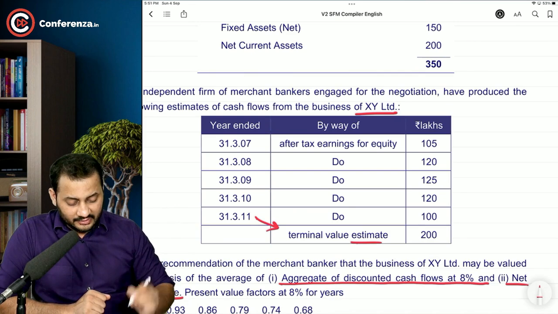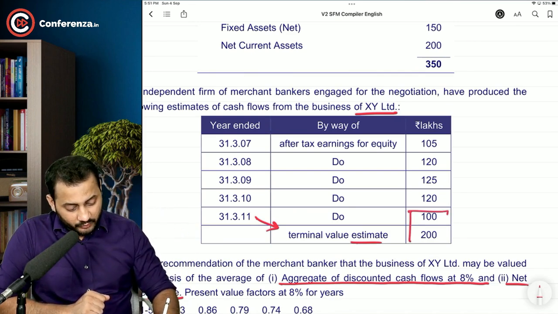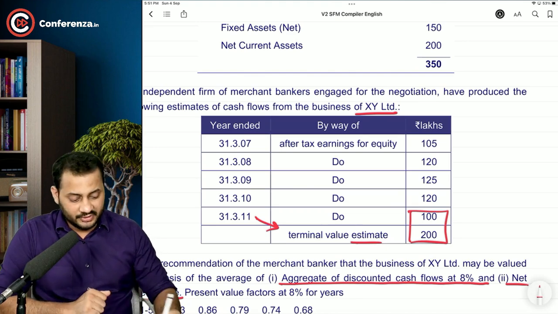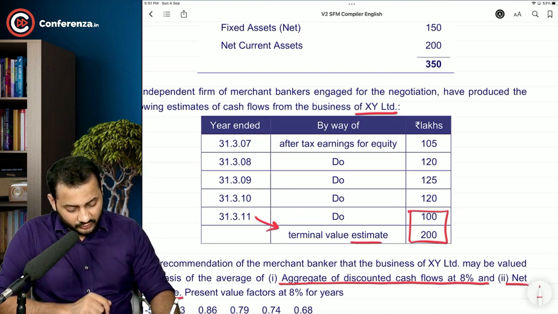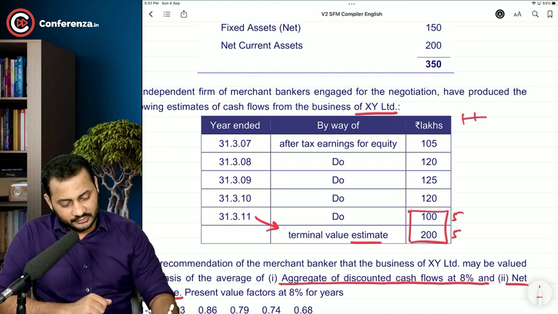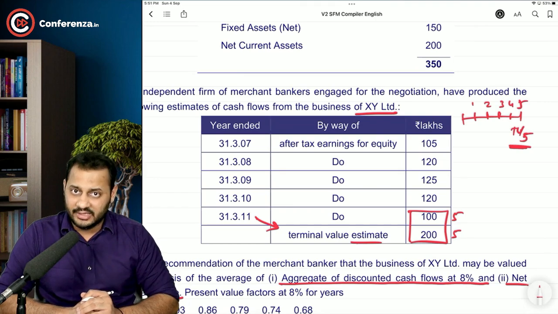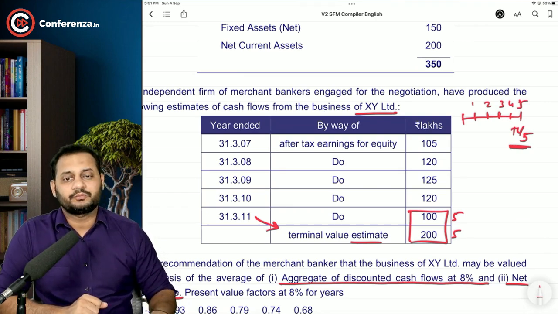This will be at the same year, 31st March 2011. So the timing of both of them is the same. This is for, let's say, 1, 2, 3, 4, 5, the 5th year, and this is also for the 5th year. Do you remember this? 1, 2, 3, 4, 5. So this is first, second, third, fourth, 5th year, and this is terminal value for the 5th year. So both the cash flows are at the same time if you want to discount.